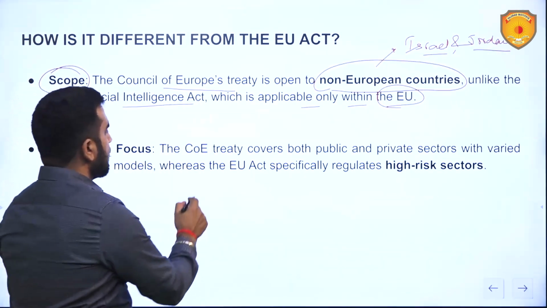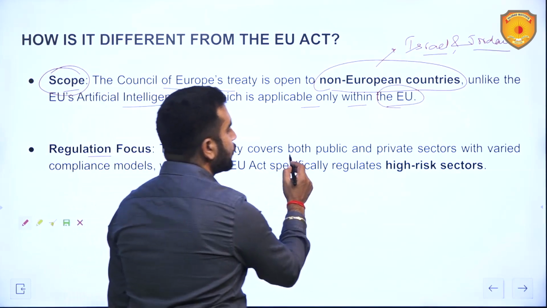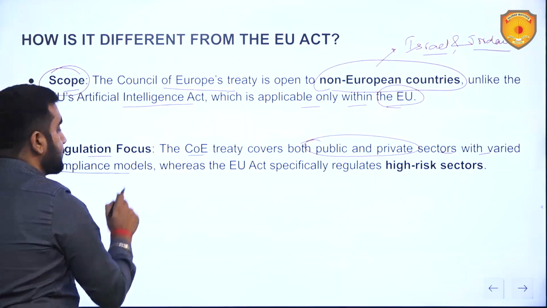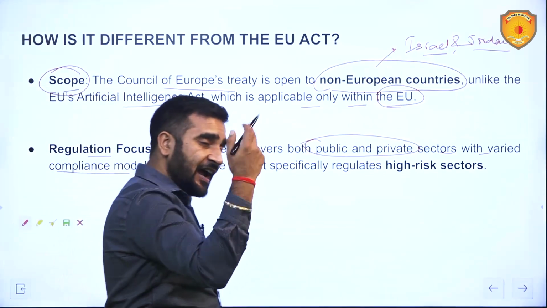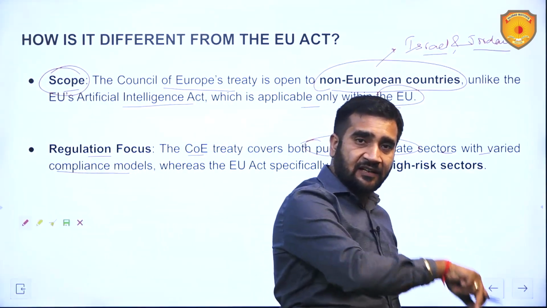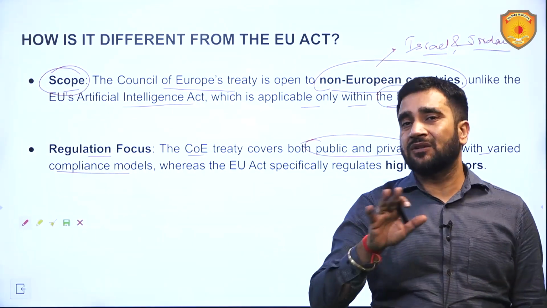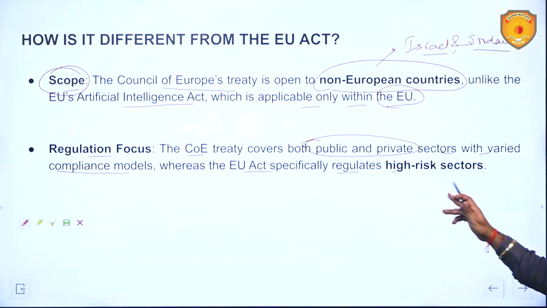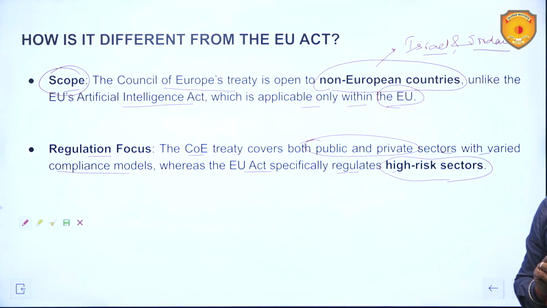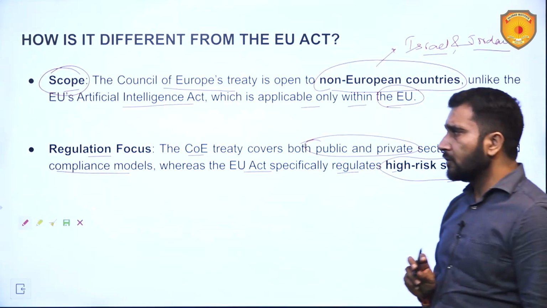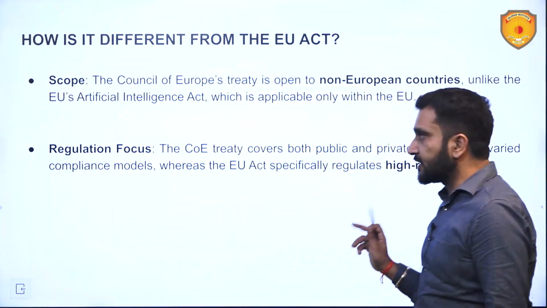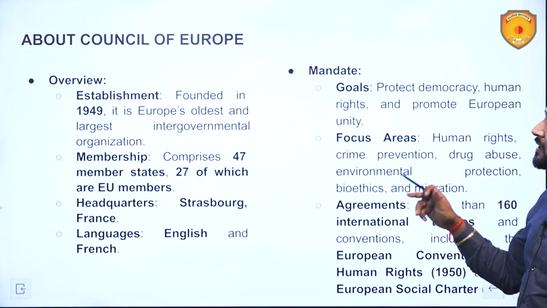Regulation focus. The Council of Europe's treaty covers both public and private sectors with varied compliance models. That means very high risk sectors, medium risk sectors, and less risky sectors are all covered, whereas the EU Act specifically regulates high risk sectors. So this is the difference.